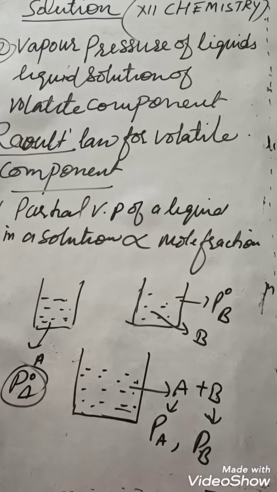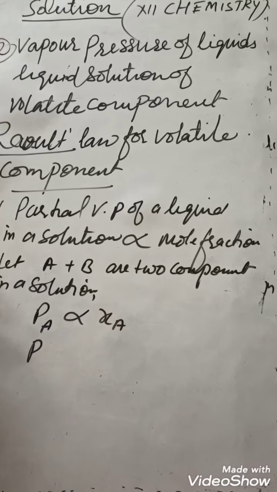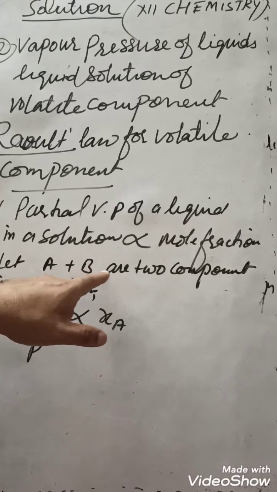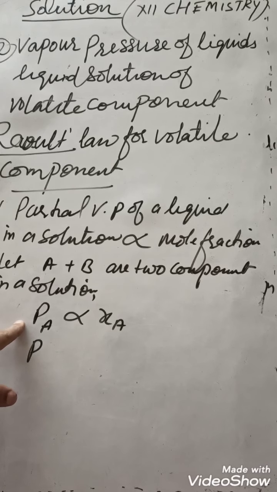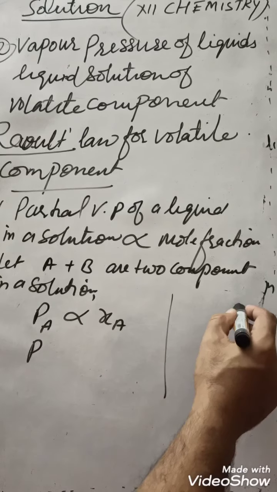So now we have a solution of two components, A and B. We are having two volatile components, A and B, in a solution, and the partial pressure of component A is PA and its mole fraction is XA.